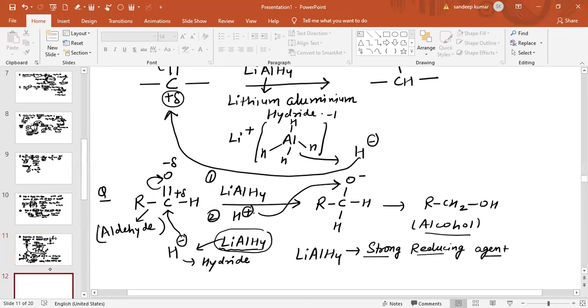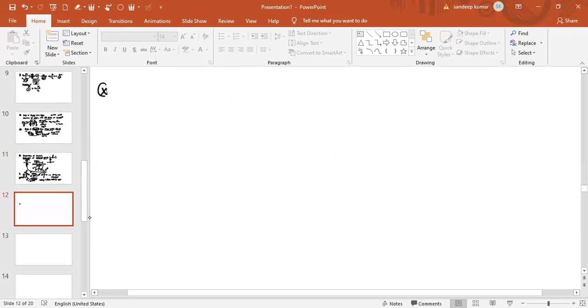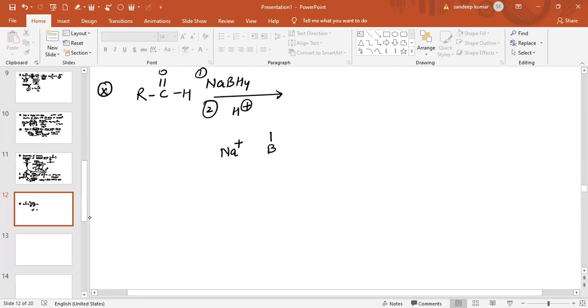Now see another reagent, if the same reaction, RC double bond O, with an aldehyde group, is carried out. In the first step, I am adding sodium borohydride, and in the second step, I am adding H positive ion. So sodium borohydride is Na positive and BH4 negative.